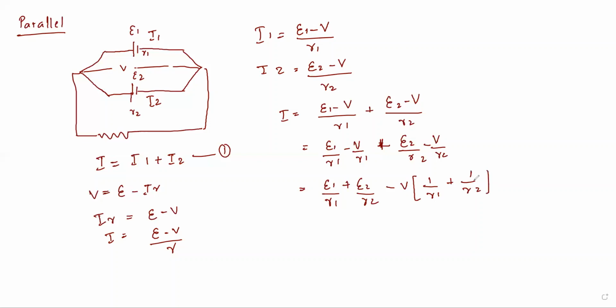This is very simple mathematics. Now I will cross multiply. If I cross multiply this, what will I get? (E1 R2 + E2 R1) divided by the LCM R1 R2. Similarly, V is common, keep it out. We will have (R2 + R1) divided by R1 R2. So this is what? I. But we have to find V here, not I.